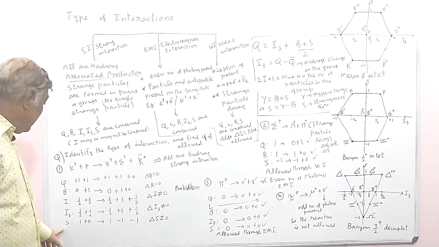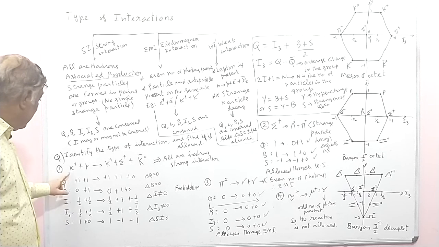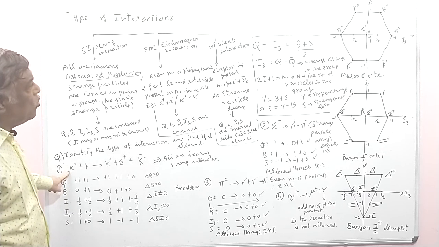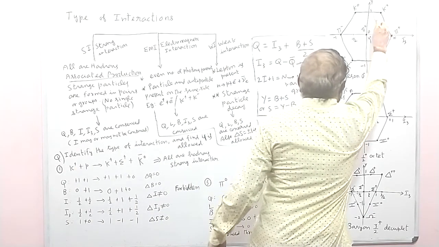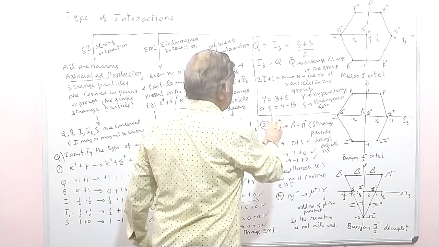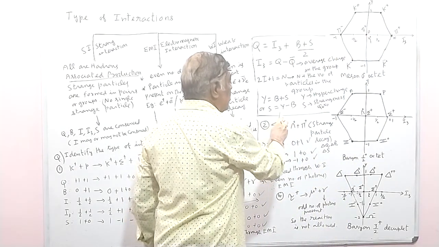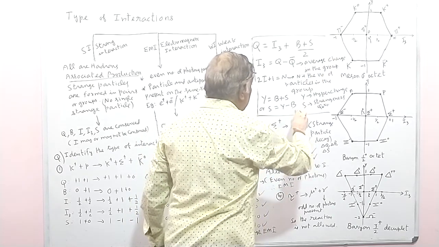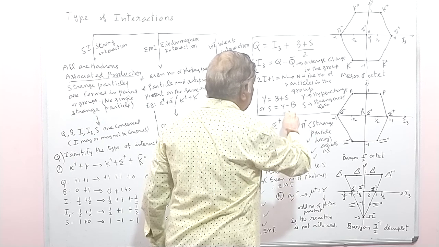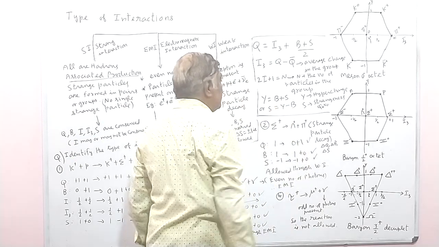Similarly, if you take S for K plus, what is the strangeness quantum number? Actually, the strangeness quantum number is equal to Y minus B. For a meson, B is equal to 0, so the hypercharge value is the same as the strangeness quantum number.